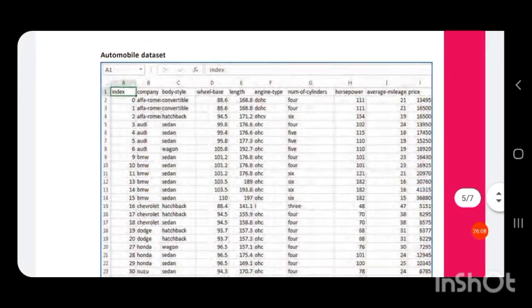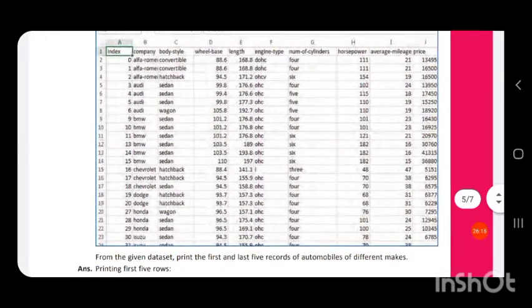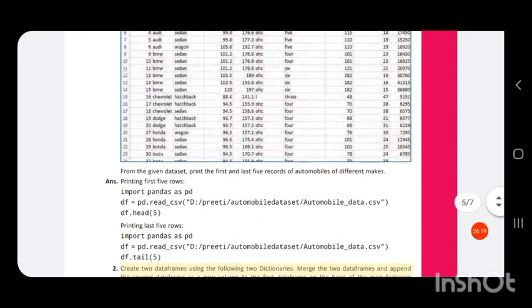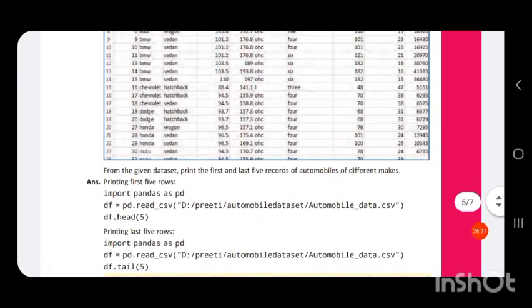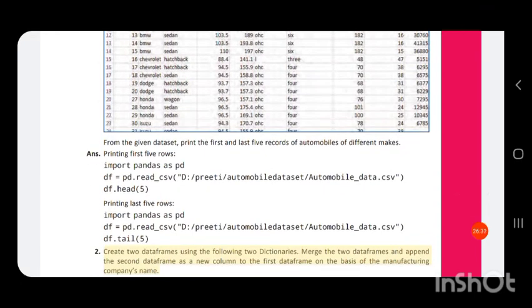Based on this, a data Excel sheet is created, and this is the particular Excel sheet containing the details. From the given dataset, print the first and last 5 records of automobiles of different makes. So here we have to print both the first and last 5 records.